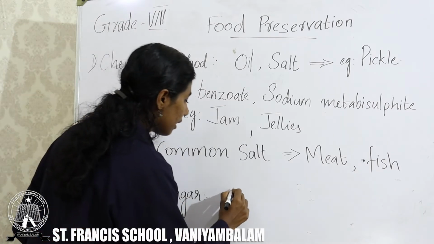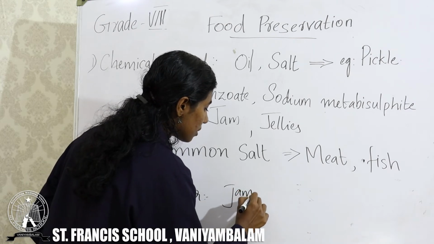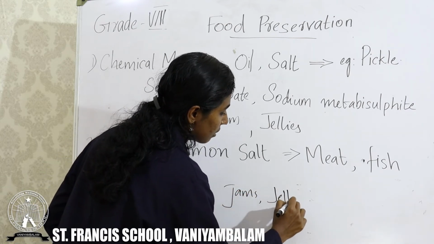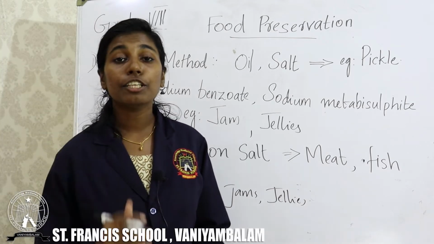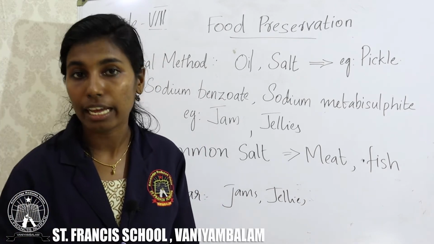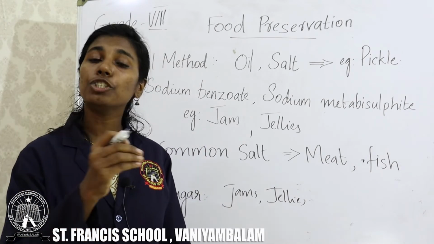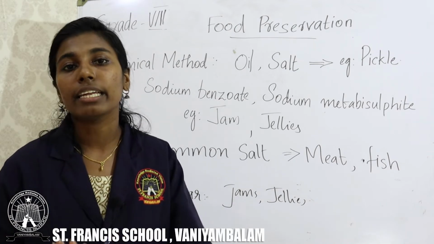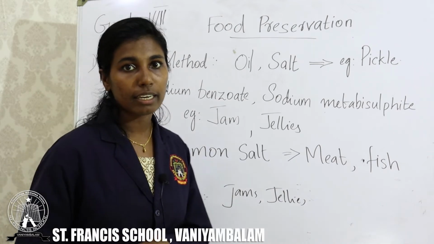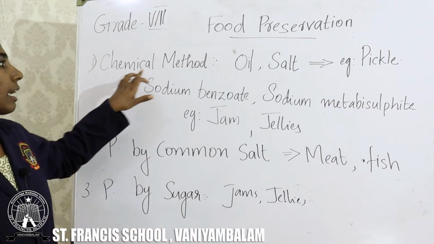For example, in the case of jams and jellies, the sugar content is very high. Due to this high sugar content, microorganisms cannot grow in that food. Clear? So, one is the chemical method.